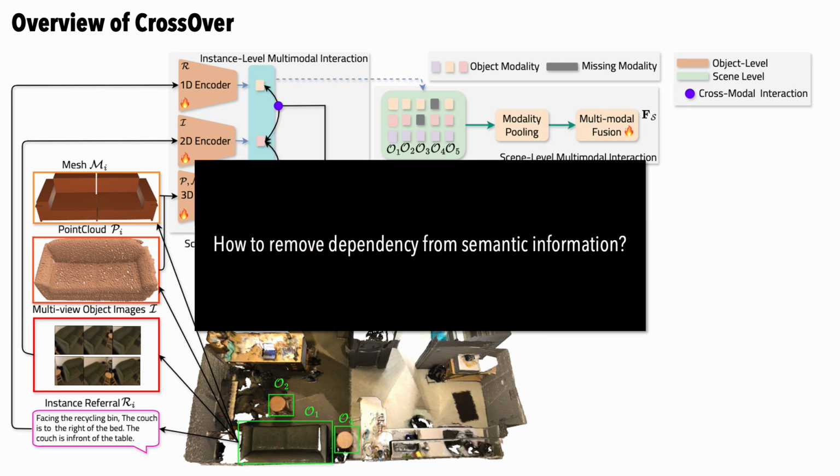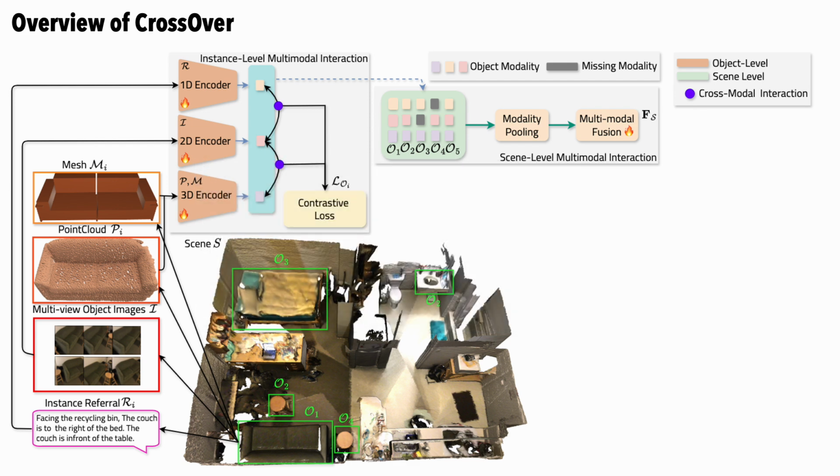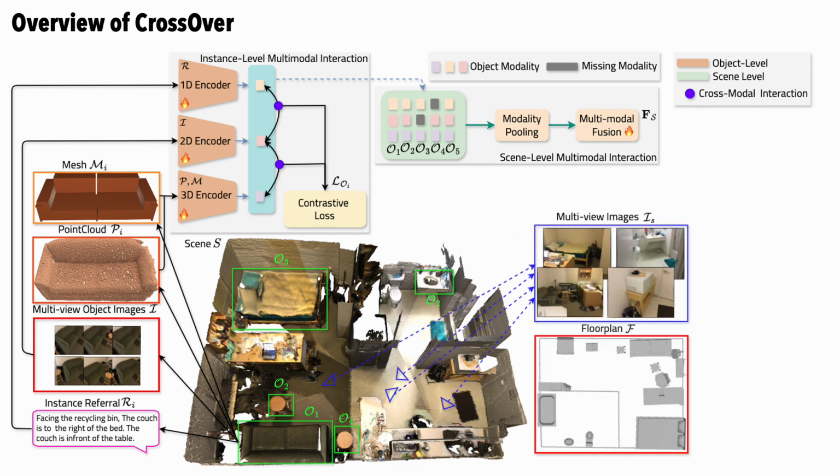Now, we pose the question: how to remove dependency from semantic information? We directly process raw scene data, like scene point cloud, RGB images sampled using a grid sampling algorithm, rasterized floor plan, or text describing context within a scene, hence not needing additional information such as explicit 3D scene graphs or semantic labels during inference.